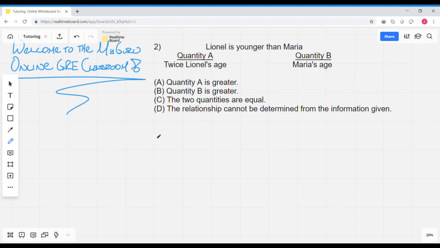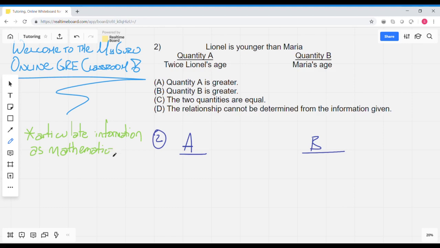So the first thing we're always going to do when approached with a quantitative comparison is set up our scratch pad with the quantities written out first. And you want to articulate the information as mathematically as possible.